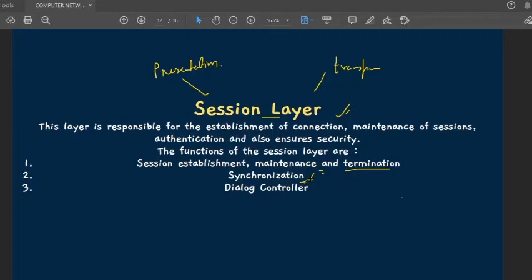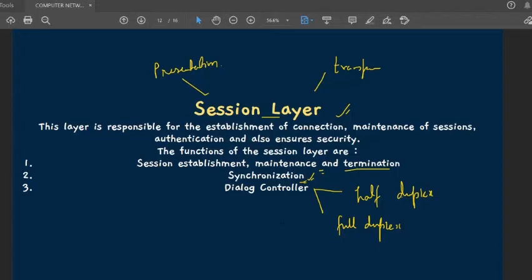Then we have the dialog controller. This layer allows two systems to start communication with each other in half duplex or full duplex mode.